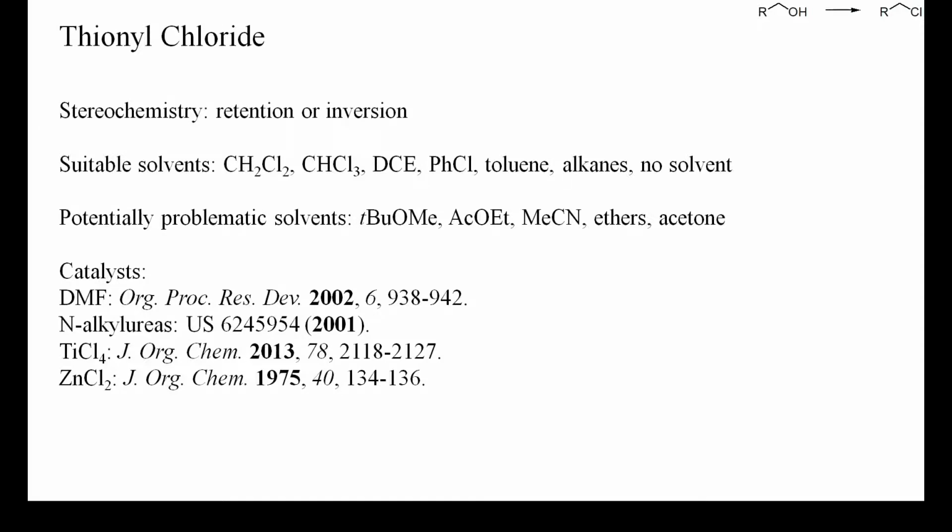To prevent the accumulation of thionyl chloride in the reaction mixture, for large-scale preparations, the use of a catalyst and the dosing of thionyl chloride at slightly elevated temperature may be the safest way to conduct this reaction. Suitable catalysts include DMF or other amides or ureas, or Lewis acids such as titanium tetrachloride or zinc chloride.